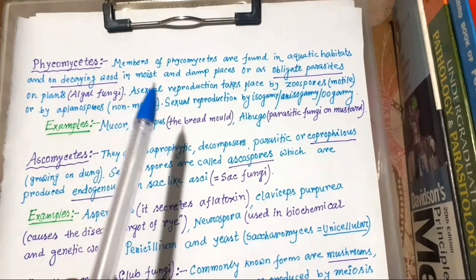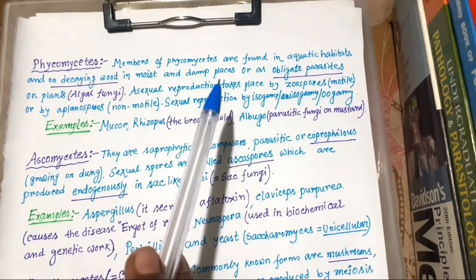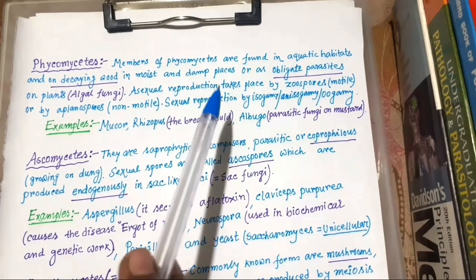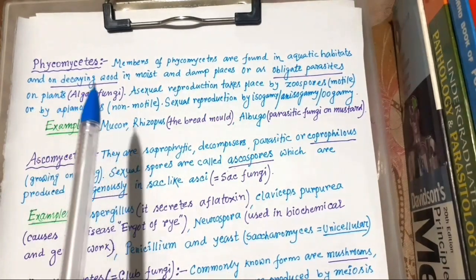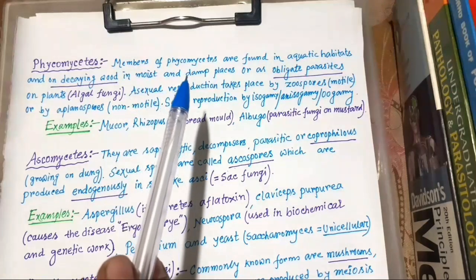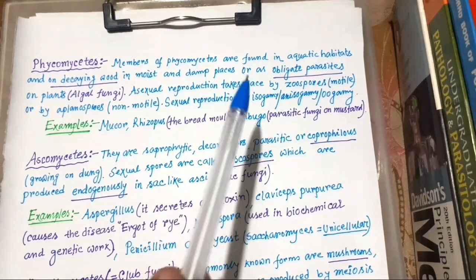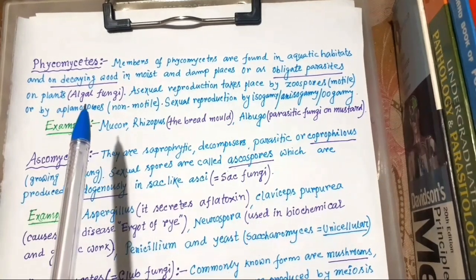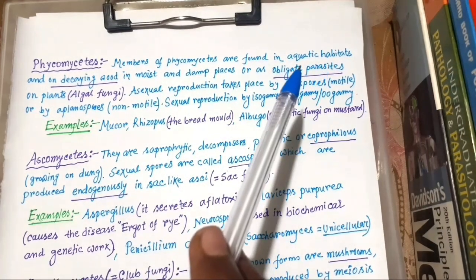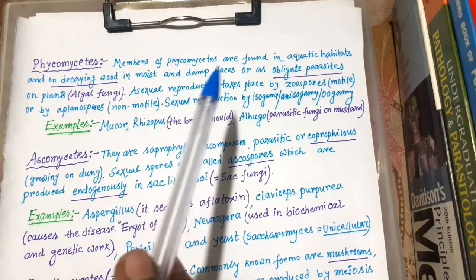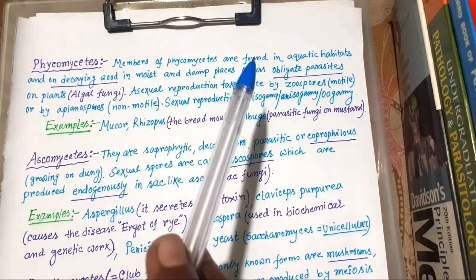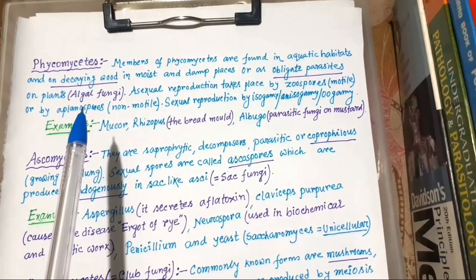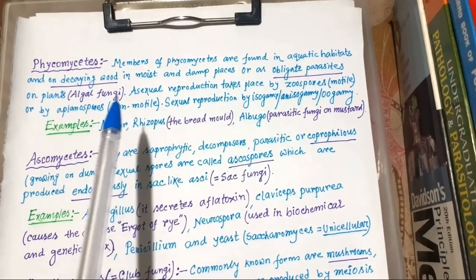Now, Phycomycetes. Members of Phycomycetes are found in aquatic habitats like algae, and on decaying wood in moist and damp places, or as obligate parasites on plants. Obligate parasites means they cannot complete their life cycle without a suitable host, like a virus, and we call them algal fungi.